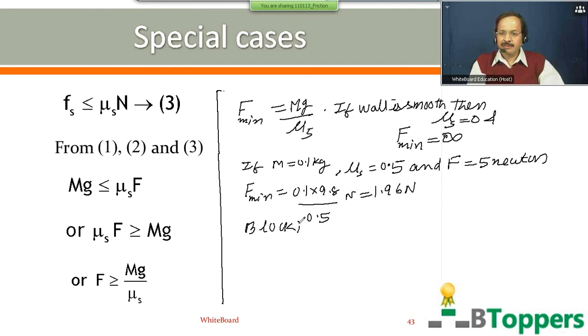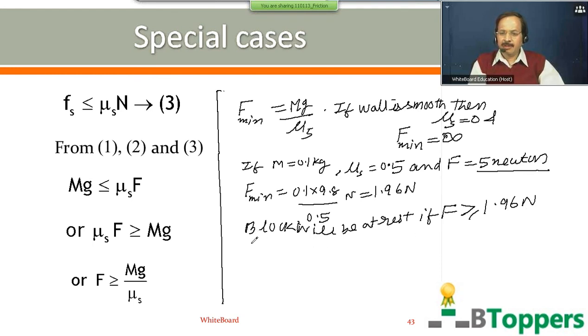That means the block will be at rest if the magnitude of the horizontal force applied on the block is more than or at least equal to 1.96 newtons. That means the block will be at rest for any magnitude of the horizontal force applied on the block which is more than this value 1.96. So for the given value of 5 Newton, the block will definitely be at rest because it is more than 1.96 newtons.